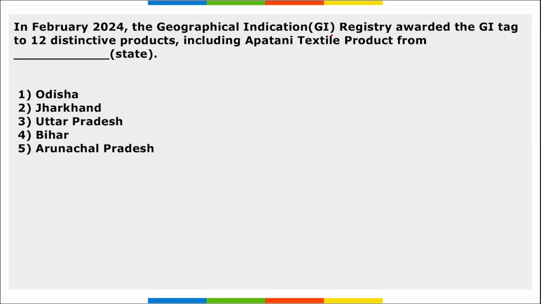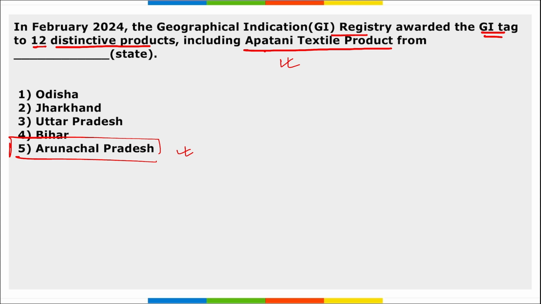Next, the Geographical Indication Registry awarded the GI tag to 12 distinct products, including Apatani textile product from which state? And this Apatani textile product is from Arunachal Pradesh. So the GI registry awarded the GI tag to 12 distinct products from Arunachal Pradesh, and one of them is Apatani textile product. Right? Take a note of this.